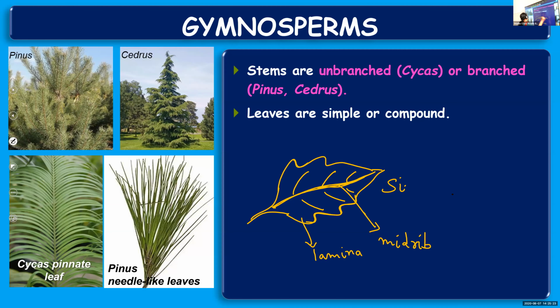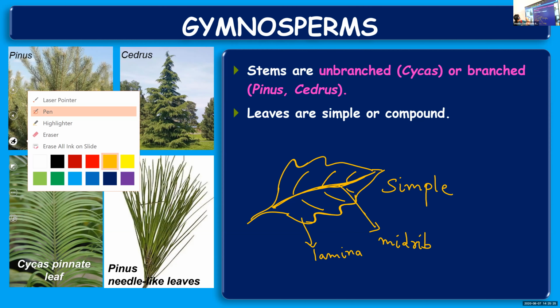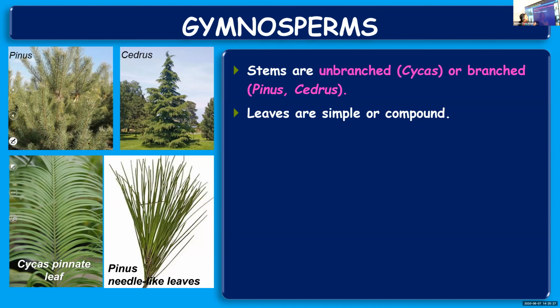Whereas when it comes to compound leaves, you have seen a rose leaf or a tamarind leaf. Let me take the example of a tamarind leaf. It may not look exactly like a tamarind leaf, but somewhat like this.